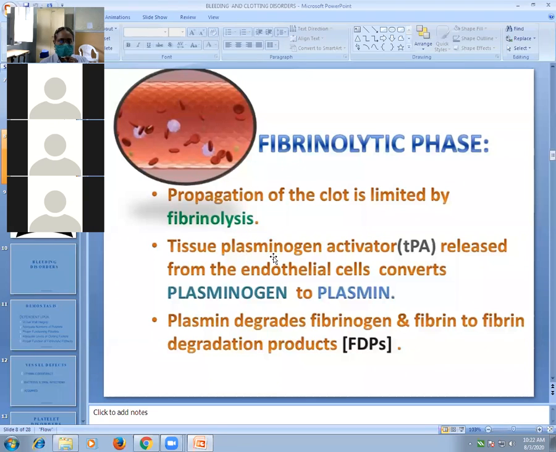The important fibrinolytic factor is tissue plasminogen activator, which is released from the endothelial cells and which converts plasminogen to plasmin. This plasmin degrades fibrinogen to fibrin and fibrin degradation products, and it prevents excess clot formation and propagation of clot. So important is tissue plasminogen activator, which causes plasminogen to plasmin, and plasmin is a fibrinolytic agent.